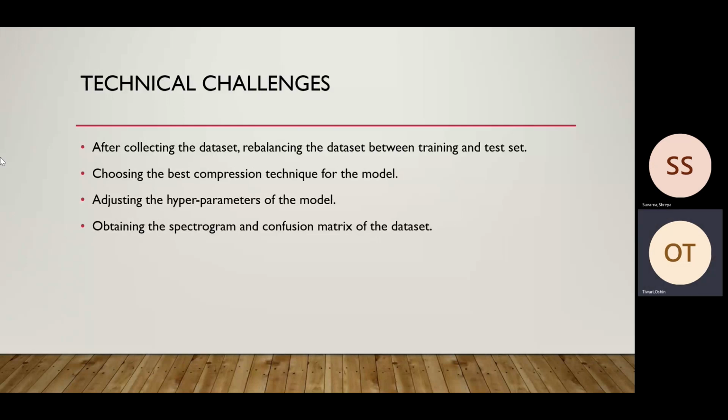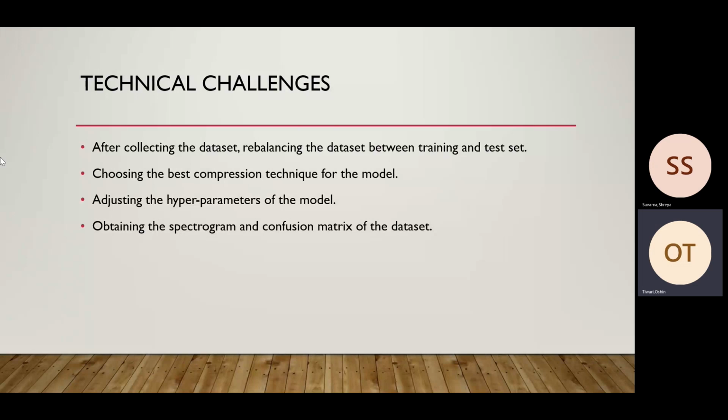So the technical challenges that I faced during the completion of this project were, first, the collection of the dataset, and moreover the rebalancing of that dataset between the training and the test set. So I collected the dataset and I evenly balanced it in the training and in the test dataset, and the ratio between the training and the test set was 80 to 20, that is 80% training set and 20% test set.